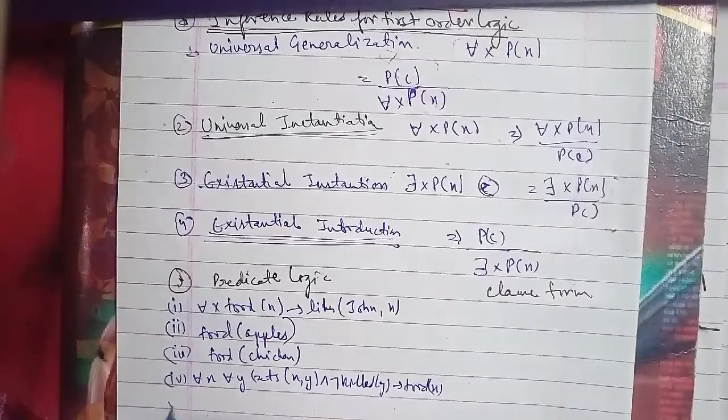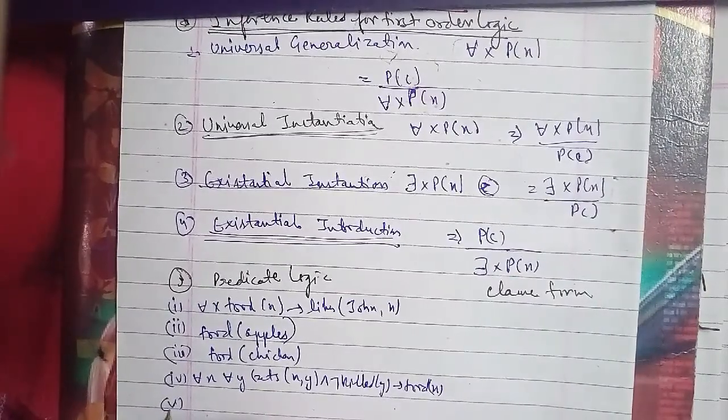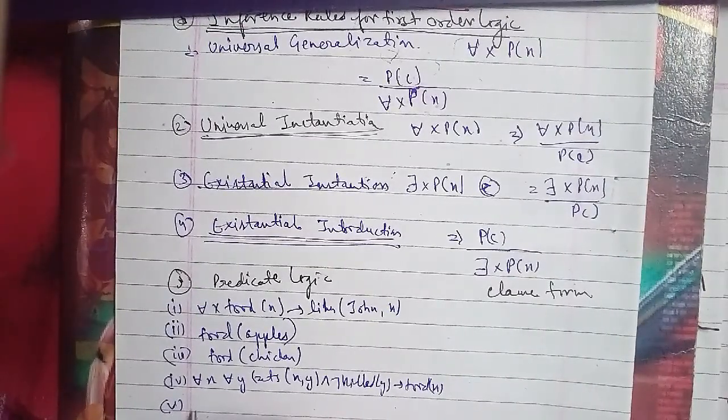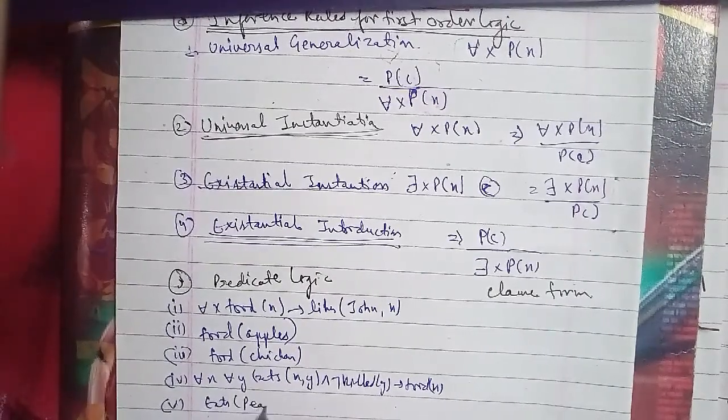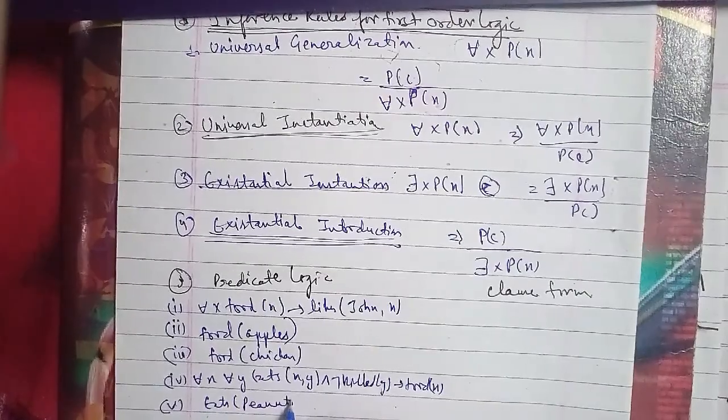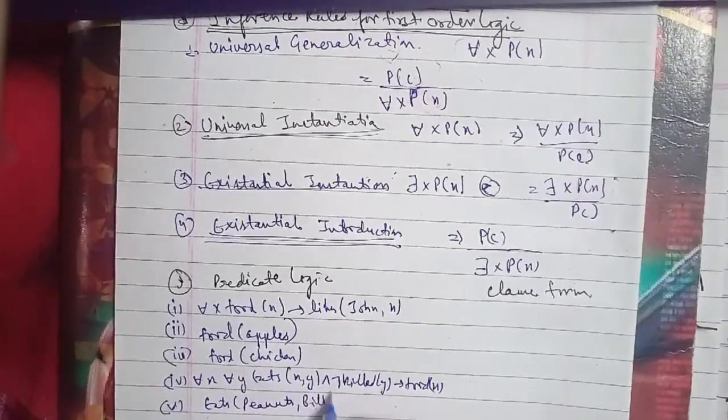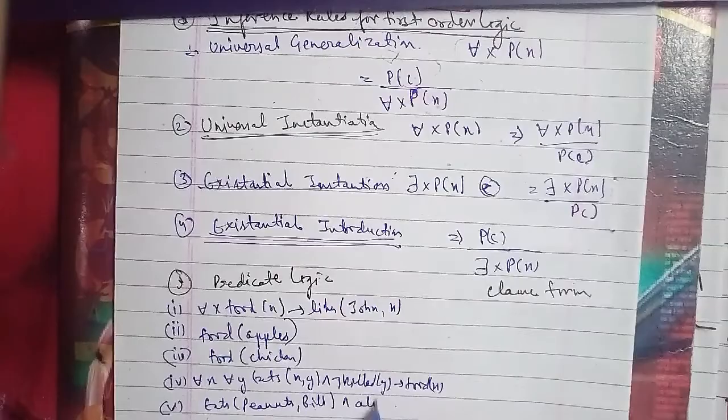So for that, eats(Bill, X) implies eats(Sue, X). This is the predicate logic which we have done.